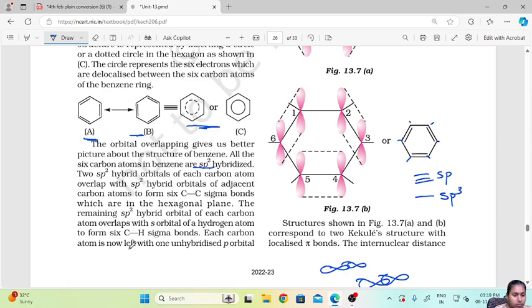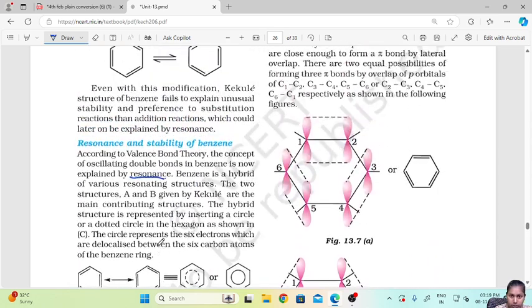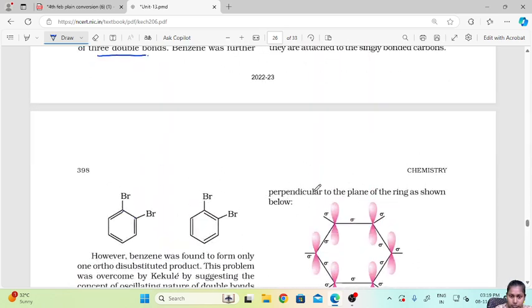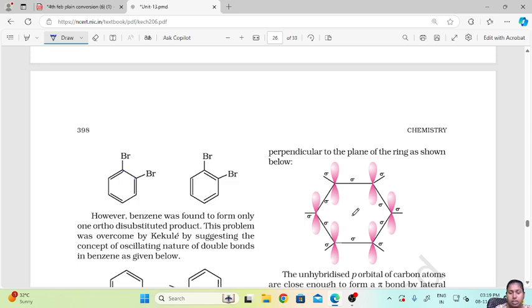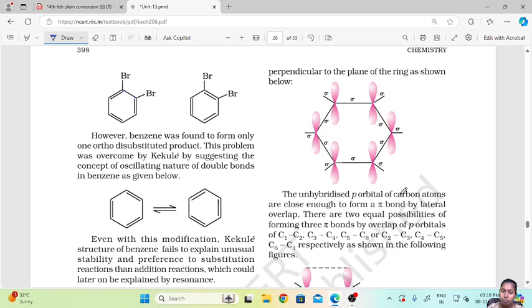Now, each carbon atom is left with one unhybridized p orbital, which is perpendicular to the plane of the ring, as shown below. Here you can see the sigma bonds which are formed, and these are the unhybridized p orbitals. The unhybridized p orbitals of the carbon atoms are close enough to form pi bonds by lateral overlap.